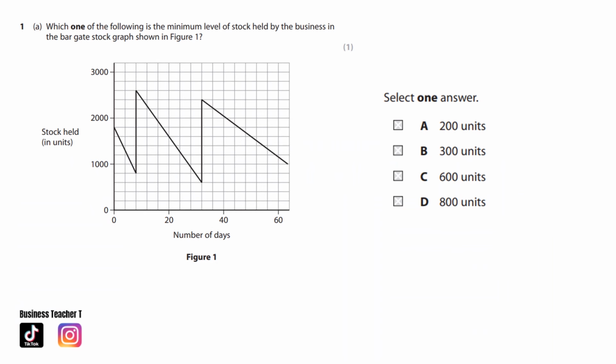Bargate stock graph. Which one of the following is the minimum level of stock held by the business in the Bargate stock graph shown in figure 1? So we can see the stock held in units and we can see the number of days. So the minimum level of stock is right there. The options for the answer are 200 units, 300 units, 600 units, or 800 units. And the answer is 600 units.